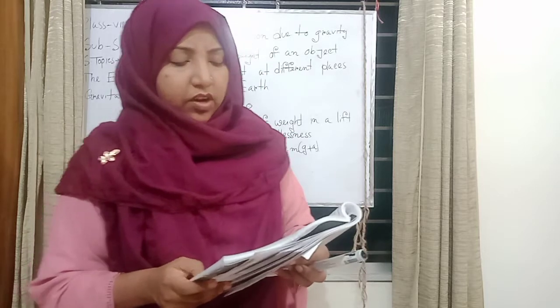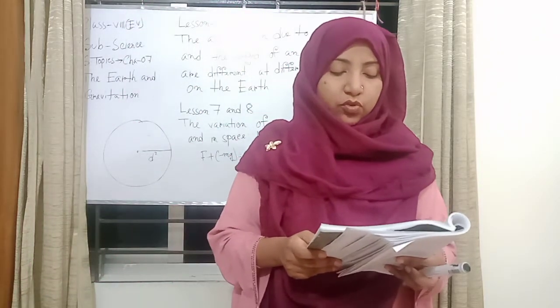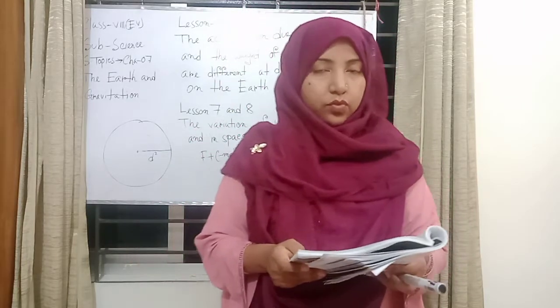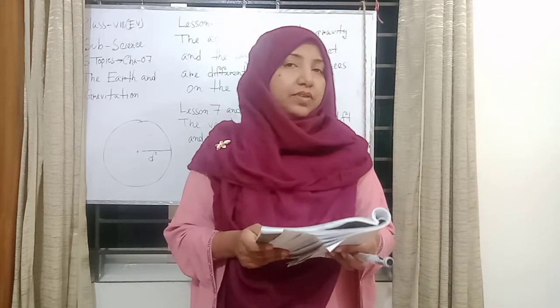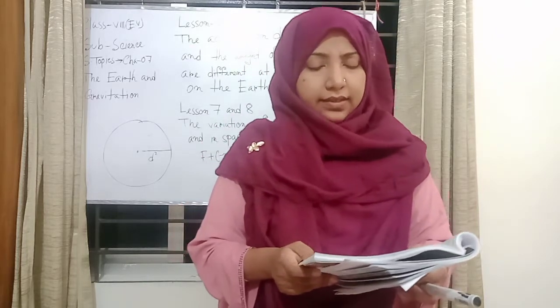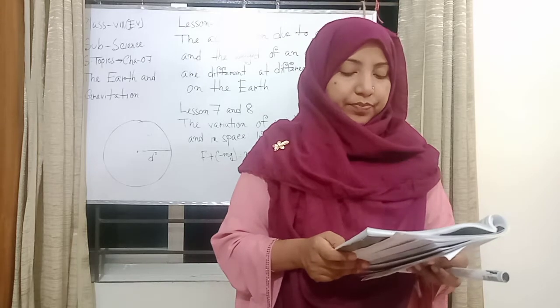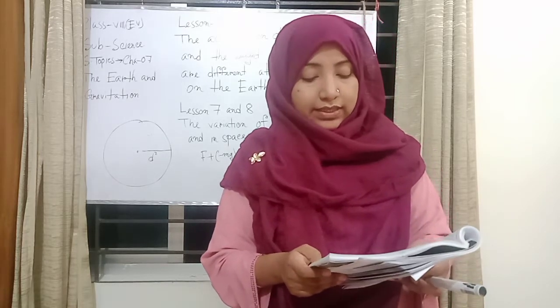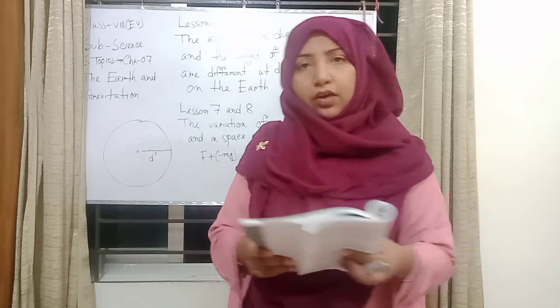The weight of an object is different at different locations on the earth because of the shape of the earth. Reason 1: the shape of the earth. Since the earth is not a perfect sphere, all points on the surface of the earth are not at equal distance from the center of the earth.